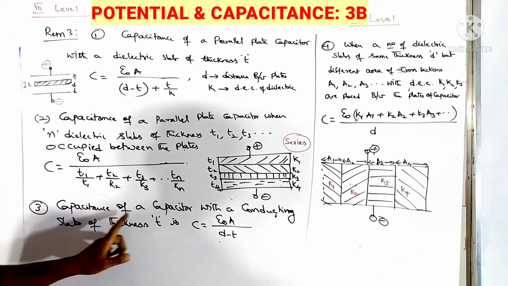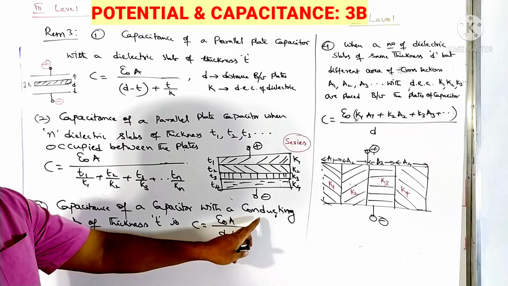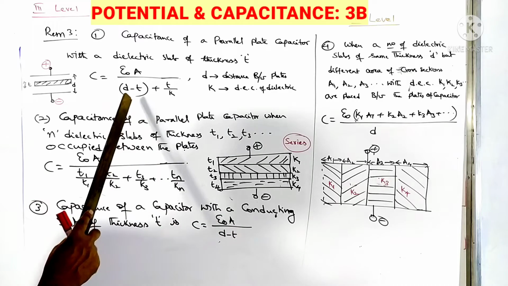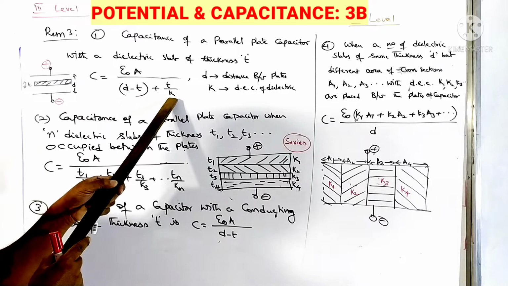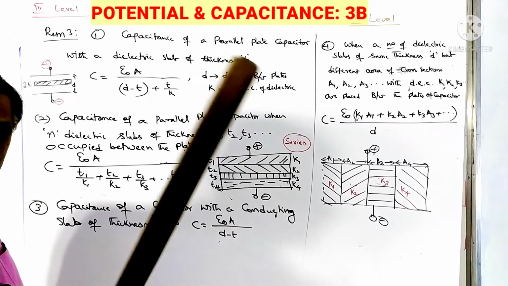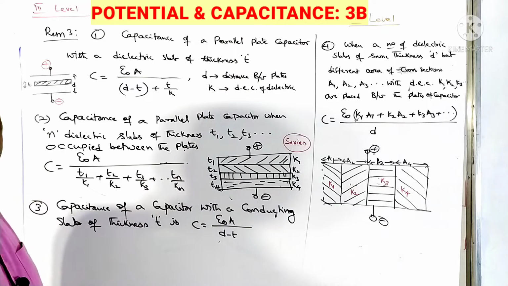Next, capacitance of a capacitor with a conducting slab. That means a conducting slab, let me take a metal of thickness t, is placed. Take the help of this equation. Here, if I take a metal, we already discussed in previous sessions. If you have not watched the previous session, the link is available.